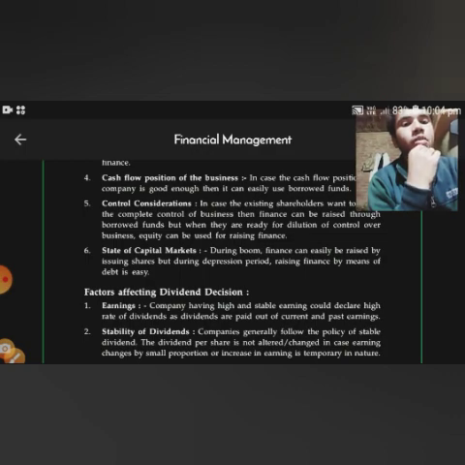During a boom, finance can easily be raised when the business is running smoothly or in good condition, then finance can be easily raised by issuing shares. During a depression period, raising finance by means of debt is easy.